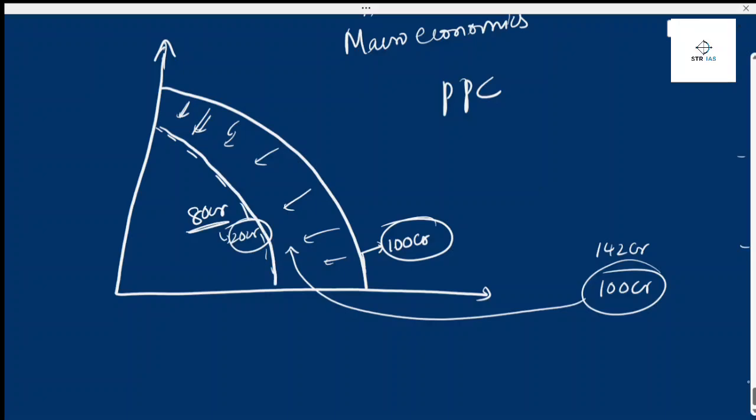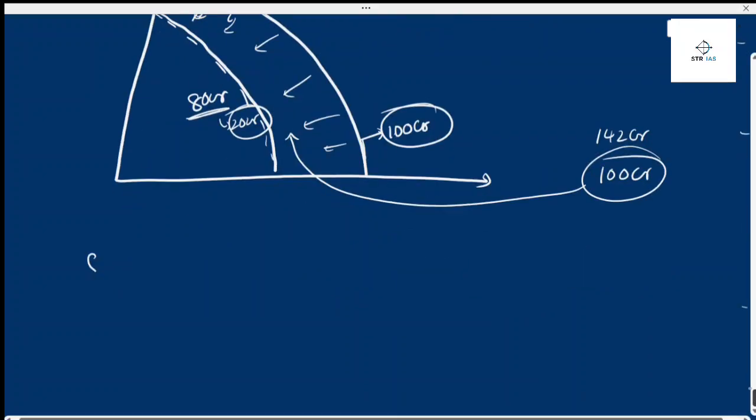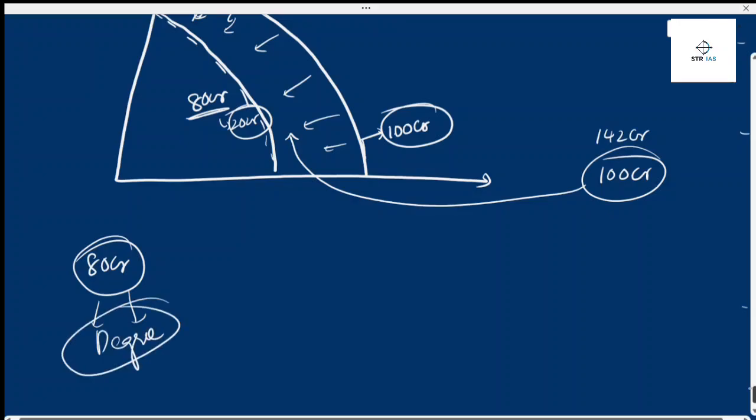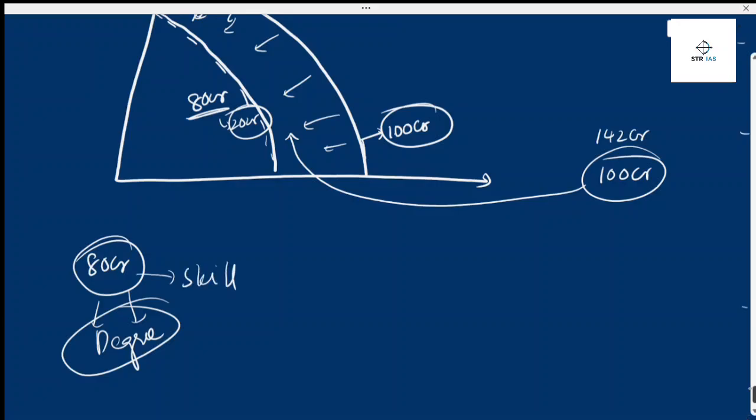Yes. Then think that this 80 crore population have all the degrees, they have studied from big institutions, big colleges, but they don't have skills. What happens to this 100 crore population who can work, who are in the working age population? This curve again will be coming here or here. So here, what is this?